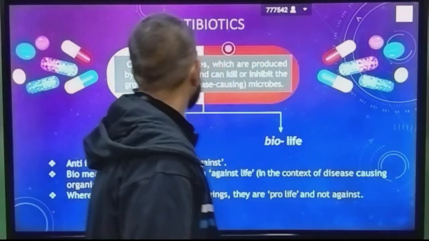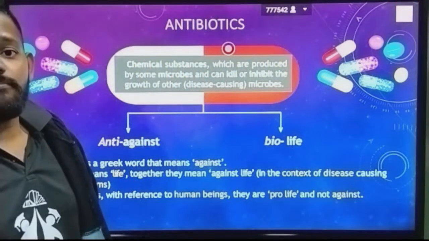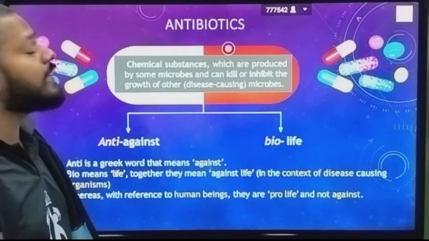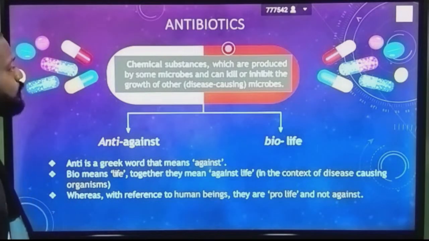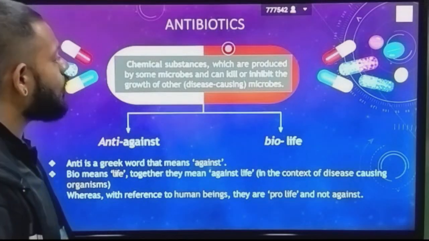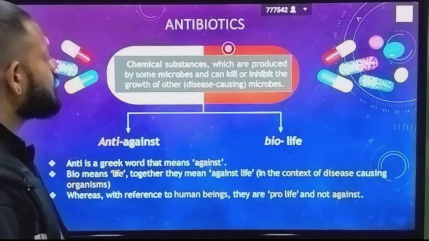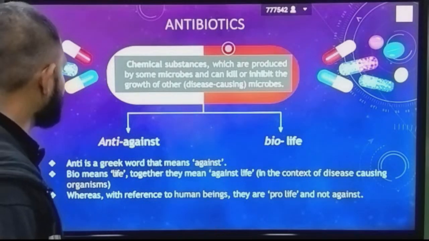So next, a use of microbes on the industrial level is antibiotics. Chemical substances which are produced by some microbes and can kill or inhibit the growth of other disease-causing microbes are called antibiotics.